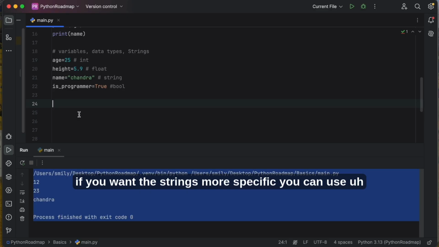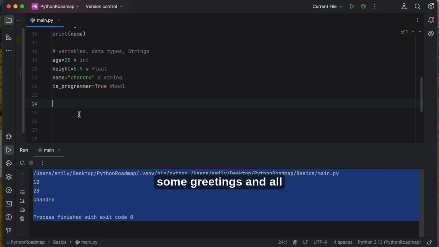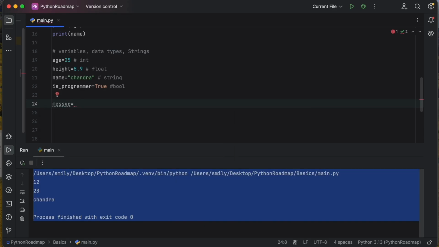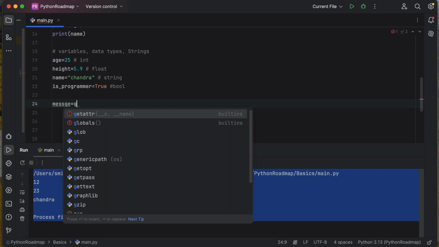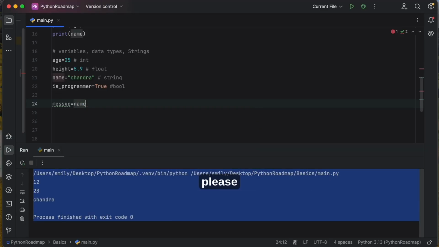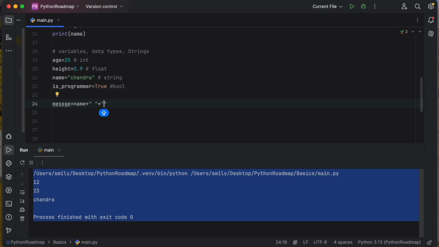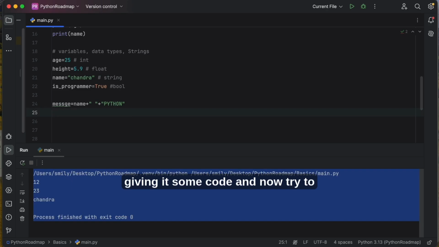If you want strings more specific, you can use greetings and so on. Message equal to, I can say name plus a space, and one more. I'm directly concatenating the name, and you can define one more, or you can use hello Chandra Python. I'm just giving it some code. And now try to print.